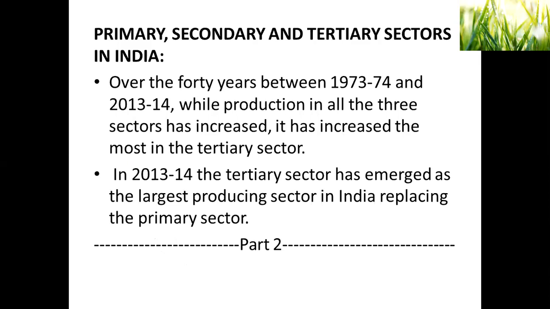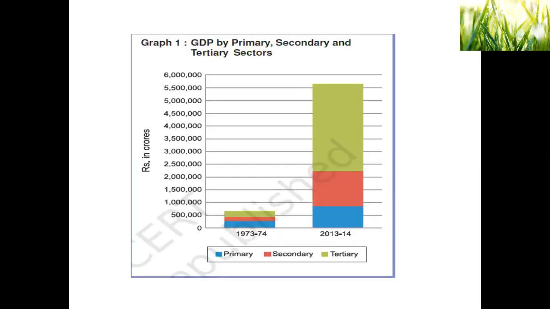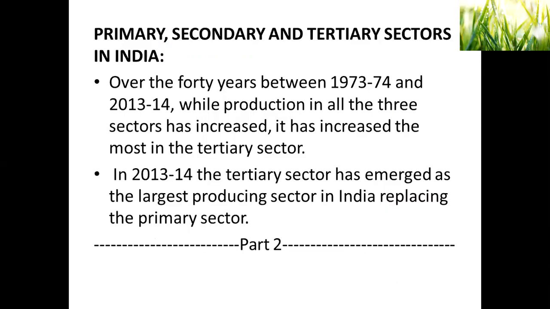The primary, secondary, and tertiary sectors in India over the 40 years between 73 to 74 and 13 to 14, while production in all three sectors has increased, it has increased most in the tertiary sector. We can see it in the graph as it is. It has increased most in the tertiary sector only. In 13-14, the tertiary sector has emerged as the largest producing sector in India, replacing the primary sector.